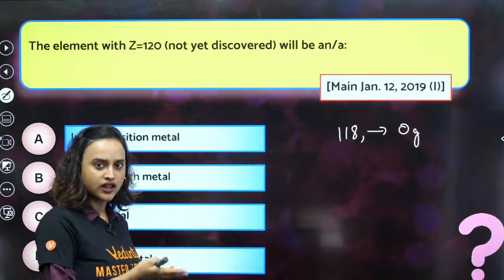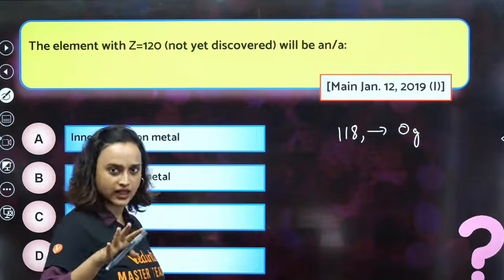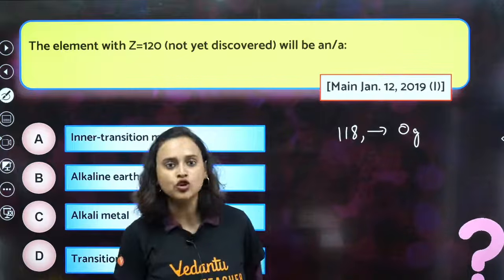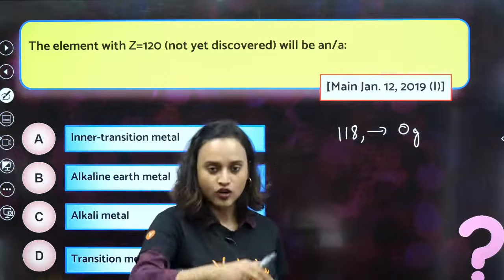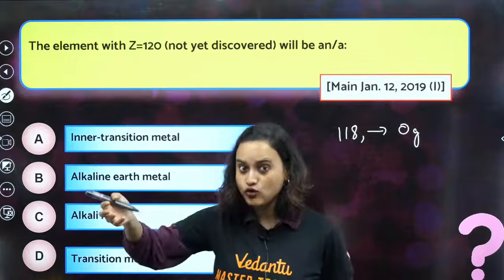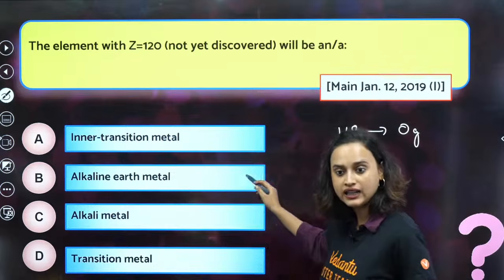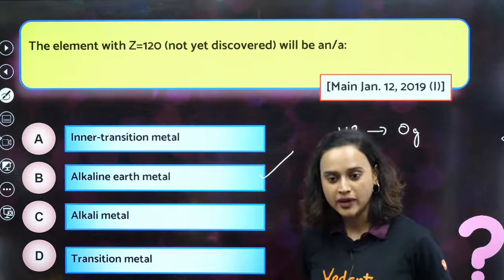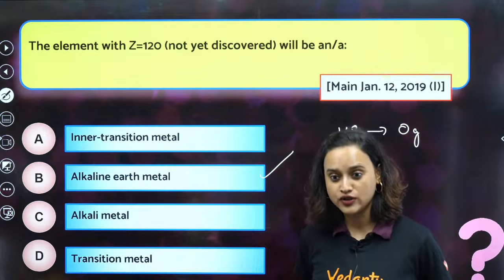After Og, it will be ns2, right? It will be ns2, correct? After Og, all you have to do is add 2 more electrons. Og is 118 and Og is in the p block. So, if you just add ns2 for it to be 120, then that means that it is going to be an alkaline earth metal. Am I right? Am I right? Anybody who wants to disagree with it? Anyone who wants to disagree with it?